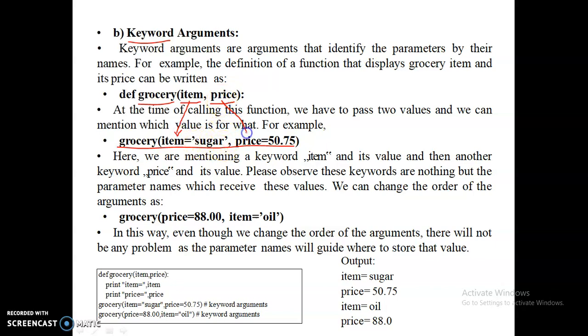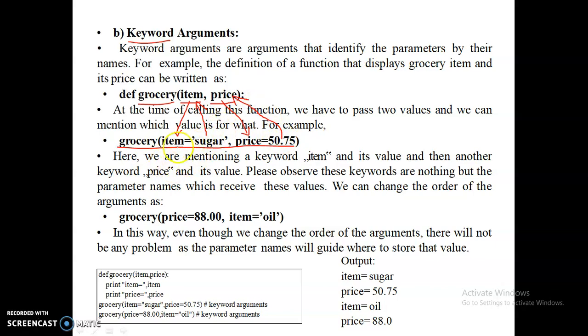The second parameter name is price, and for that I am assigning the value 50.75. Here you are specifically mentioning the formal parameter name and the related value, so that the value is sent directly to that particular parameter only. Sugar is assigned to item and 50.75 is assigned to price.